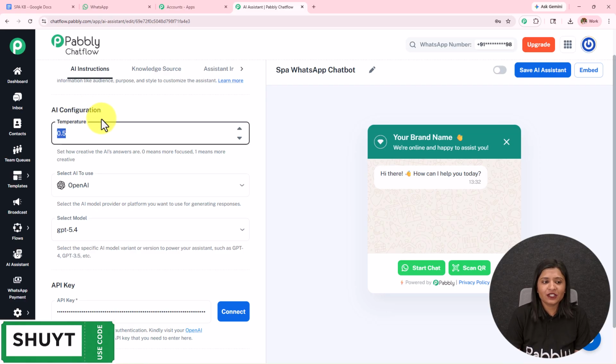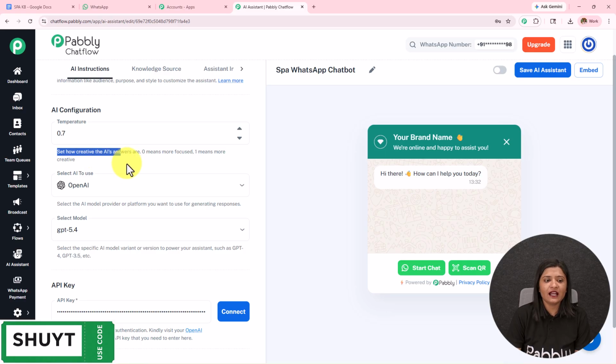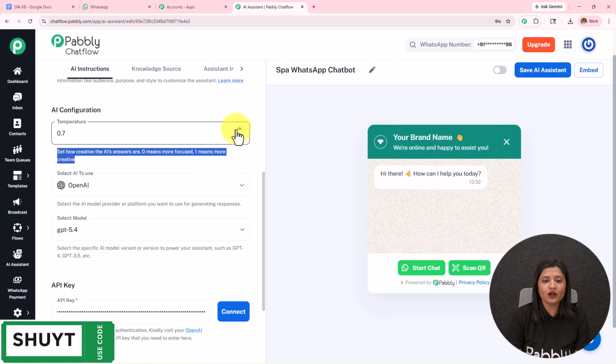The first one is temperature. Under this, I'm going to set the temperature as 0.7. So set how the AI answers are. 0 means more focused, 1 means more creative. If you go from 0 to 1, the creativity of how this AI is answering will increase. We'll keep it as 0.7.